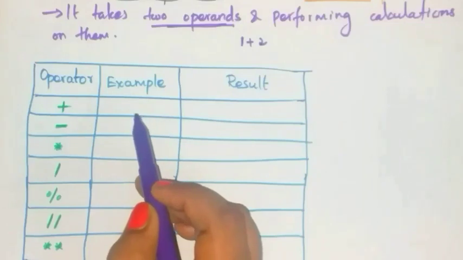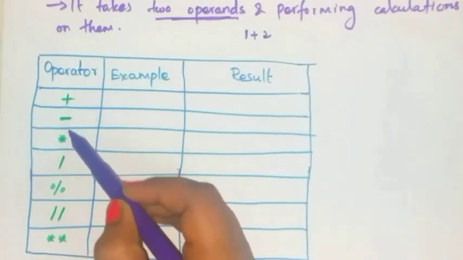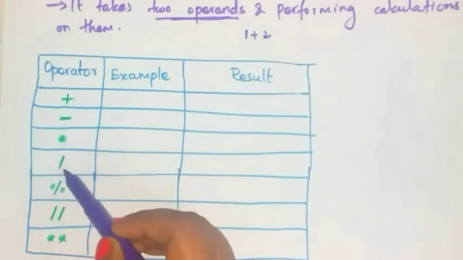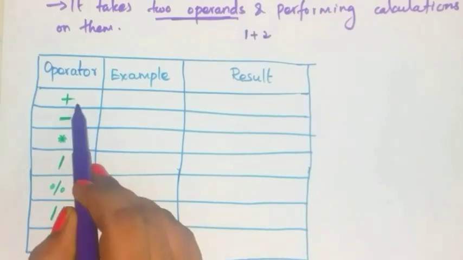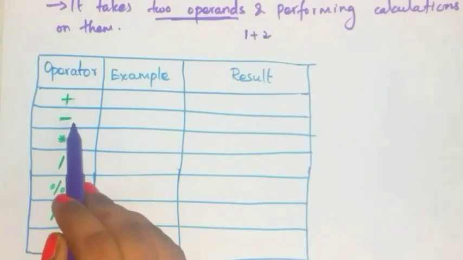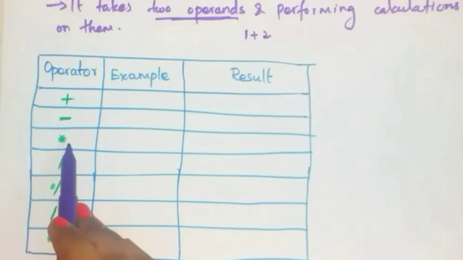Some of the arithmetic operators are the plus operator, minus operator, multiplication operator, division operator, modulus operator, floor division operator, and exponent operator. This plus operator is used for performing addition, this minus is used for performing subtraction, and this multiplication operator is used for performing multiplication.